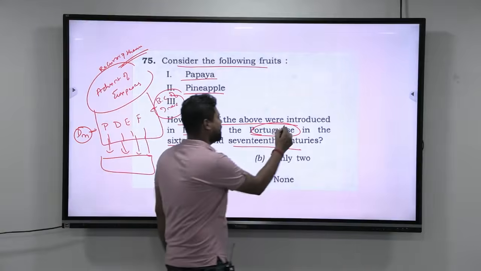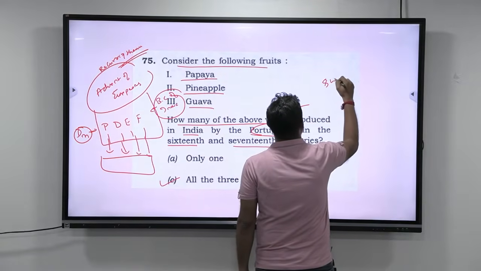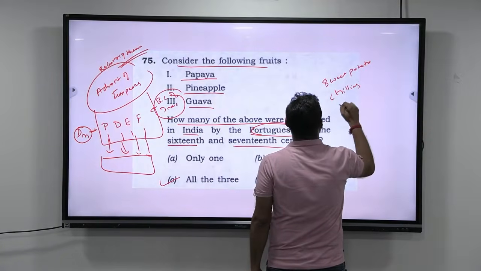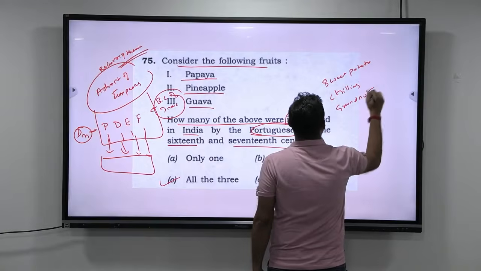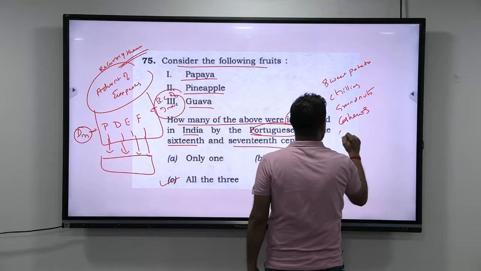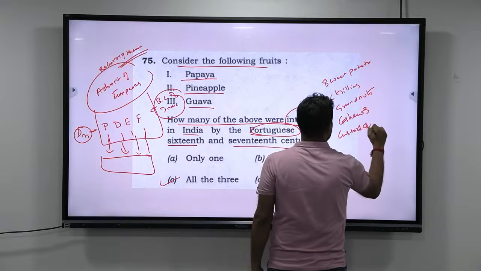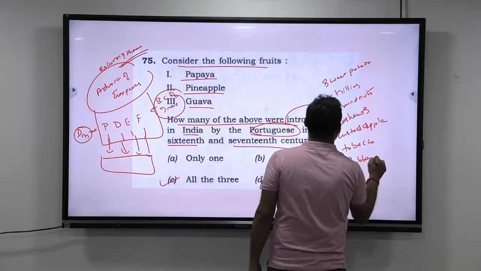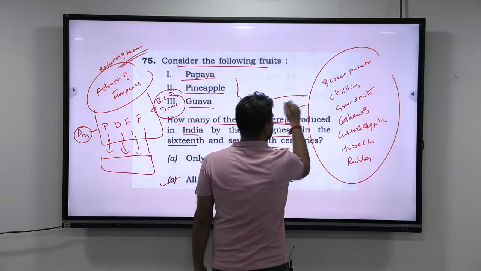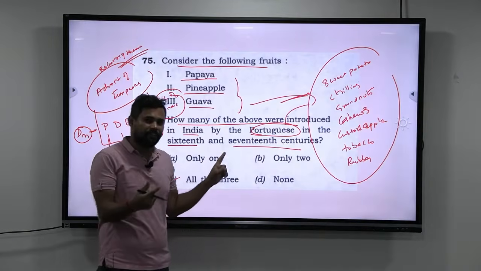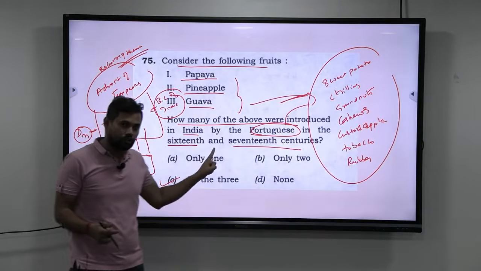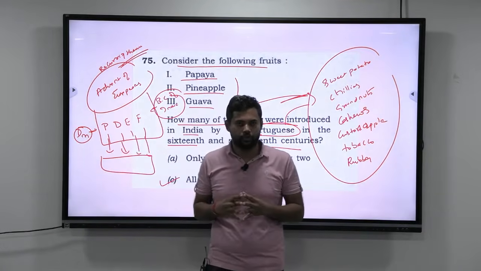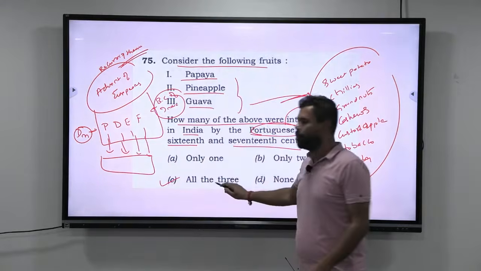The Portuguese introduced many different crops. For example, sweet potato, chilies, groundnuts, cashews, custard apple, tobacco, rubber. Look at this. Along with these 3, they also introduced all these things. So one of the significances of the Portuguese during this period was the introduction of all these different crops and fruits. That is why you should know a little bit in depth about the advent of Europeans. However, the answer for the 75th one is that all the three are correct.